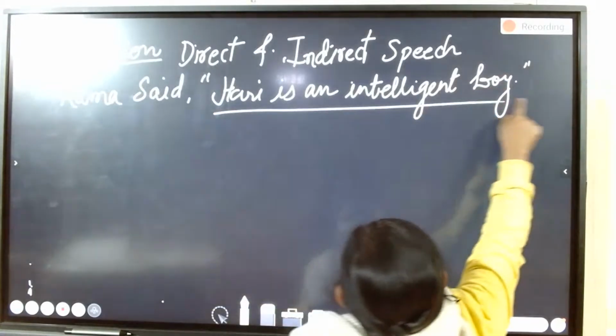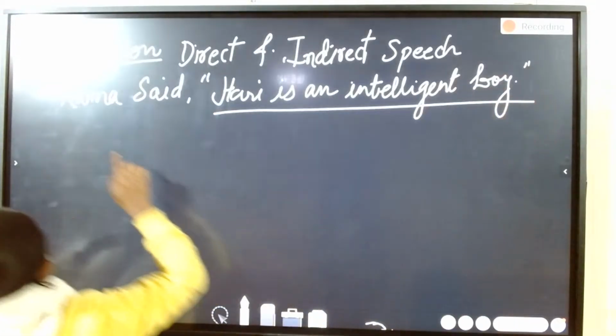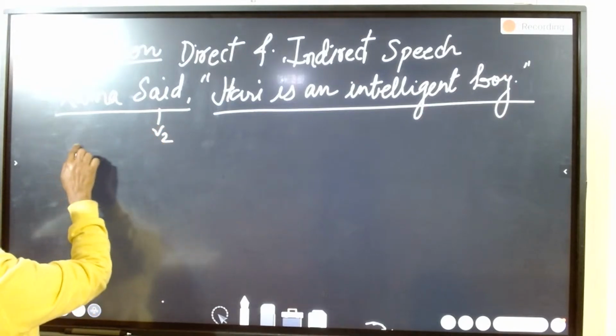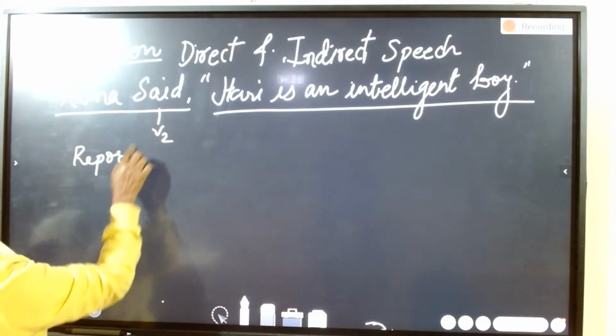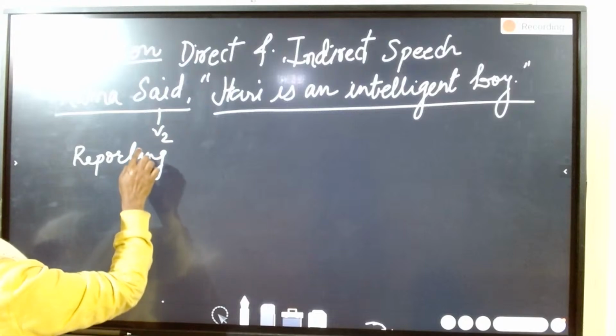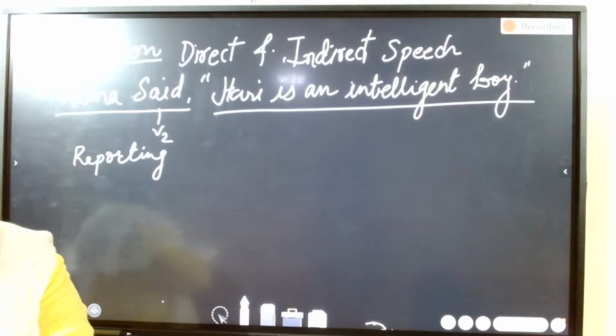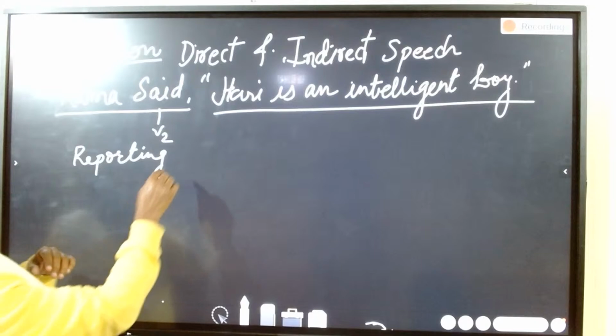The first statement: Rama said, the second form of the verb, we can say this is the reporting verb.